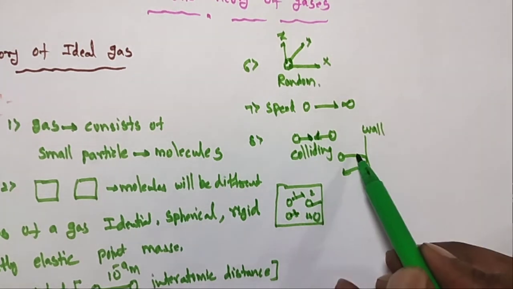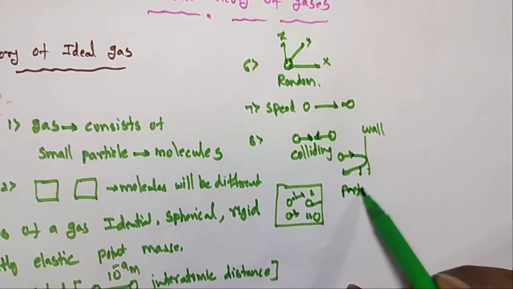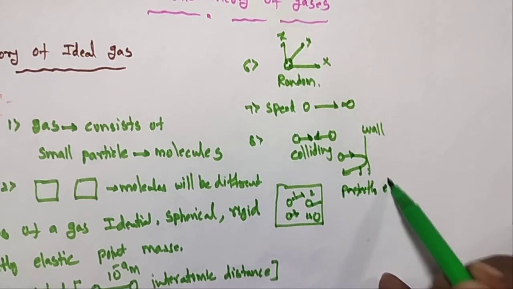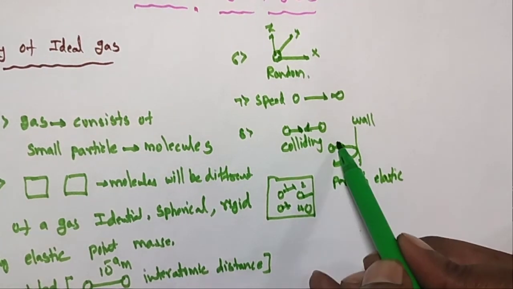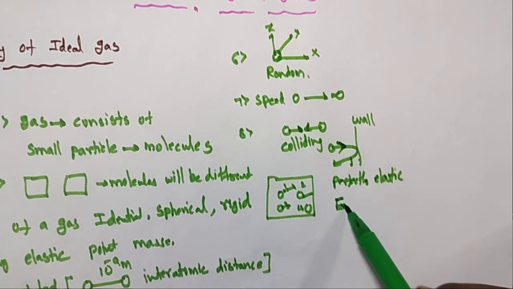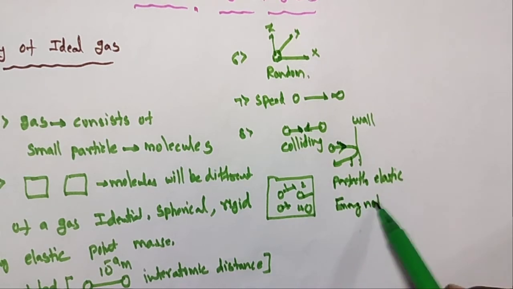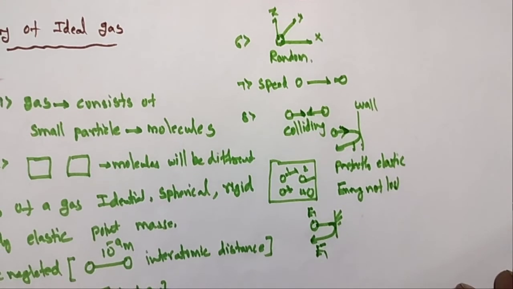So the collision with the walls is perfectly elastic in nature. When these molecules collide with the wall, their energy is not lost. Suppose the energy E1 collides with a wall, it returns with the same energy E1.